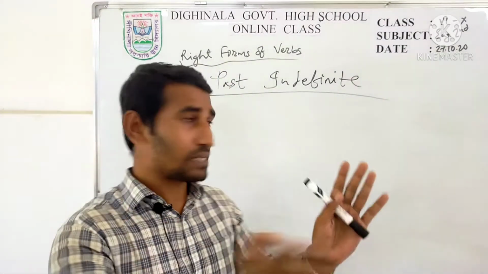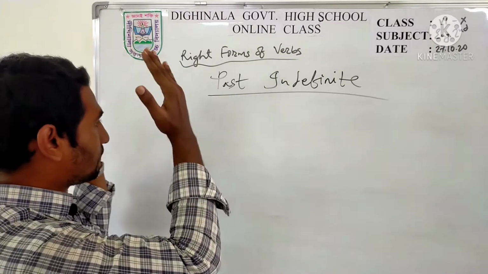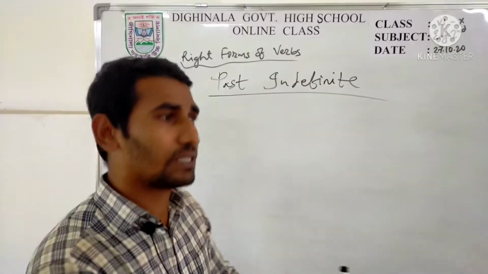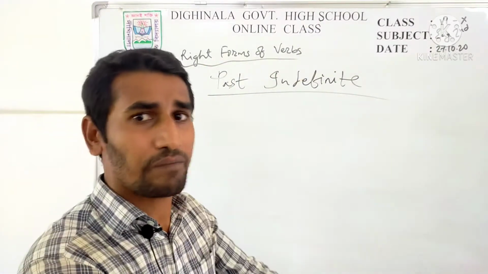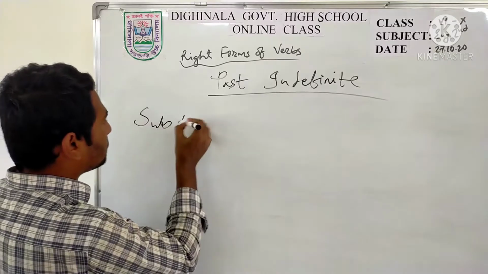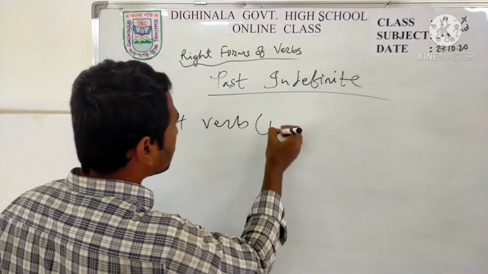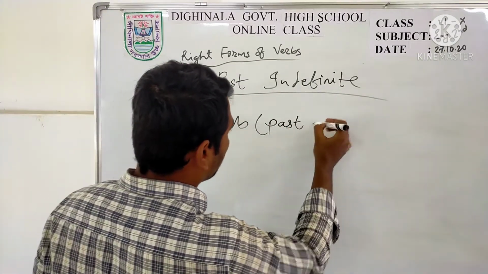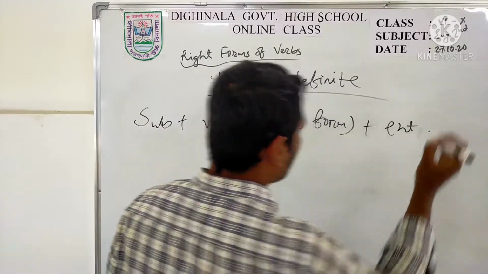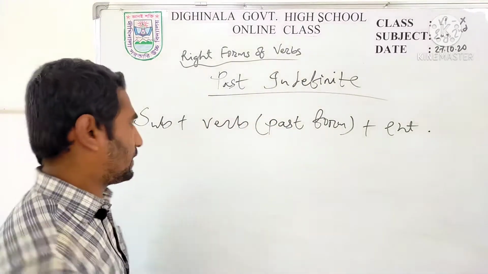And what is the structure of past indefinite tense? There is the subject, then you have to put the very easy past form of verb, then you have the extension or the other portion of the sentence. So just see the structure. Subject, verb, that must be in past form, plus ext.